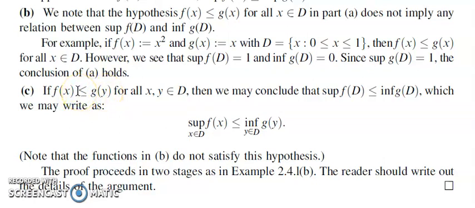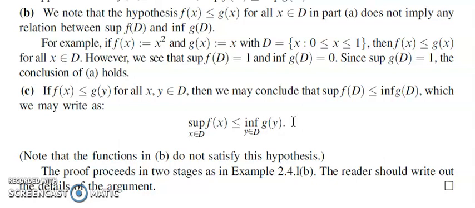Here, capital A is f of D. So supremum of capital A means supremum of f of D. And capital B is g of D, so infimum of capital B means infimum of g of D. So in this case, supremum f of D is less than or equal to infimum g of D holds.